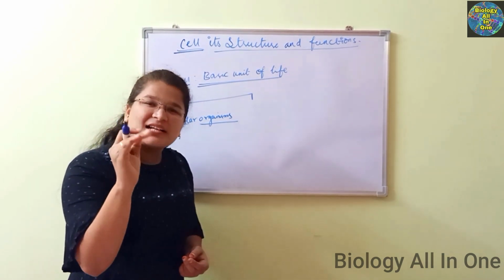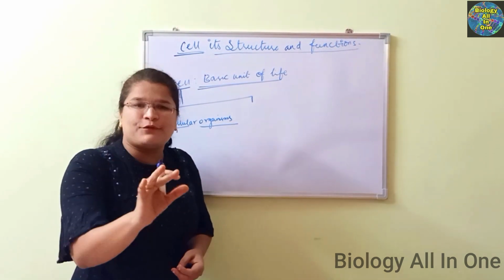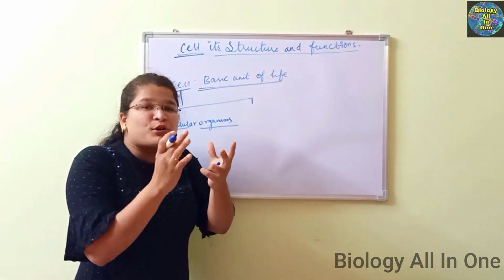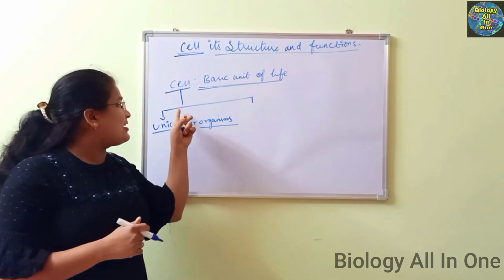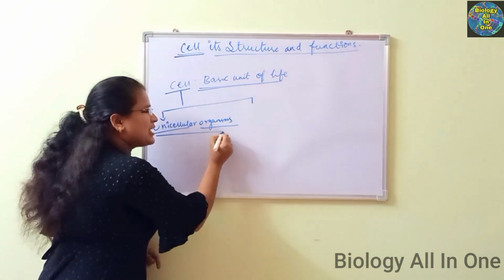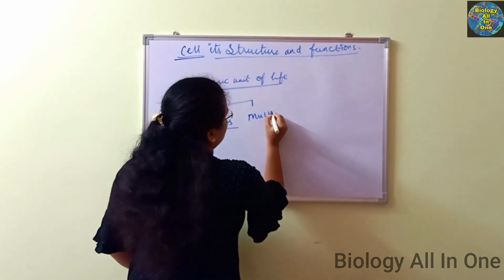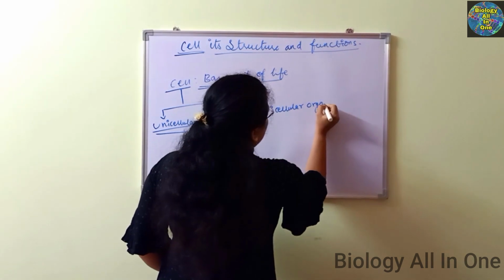All these organisms have only a single cell and perform all the functions in that single cell. Depending on the number of cells present, organisms are categorized into two types: unicellular organisms and multicellular organisms.